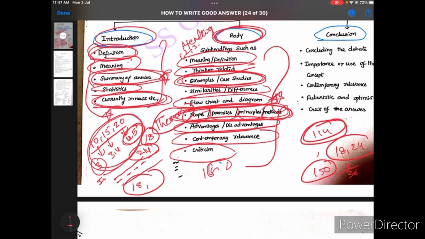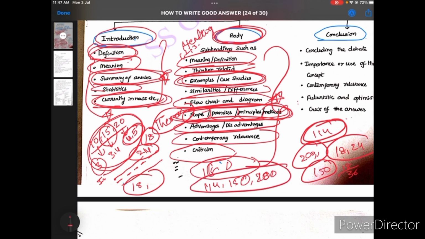If it is a 15-mark question, meaning a 200-word question, 24 plus 24 is 48, and the remaining 150 words you should write in the body part. So approximately 114 to 150, and 180 or 200 words approximately you can use in the body part. This is based on the marks and word limit.